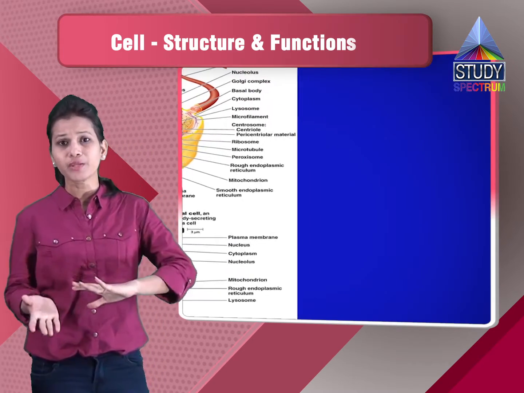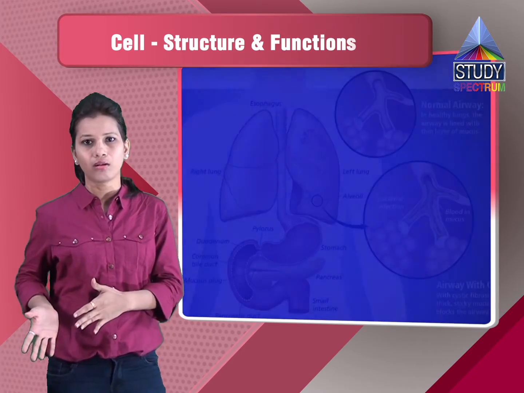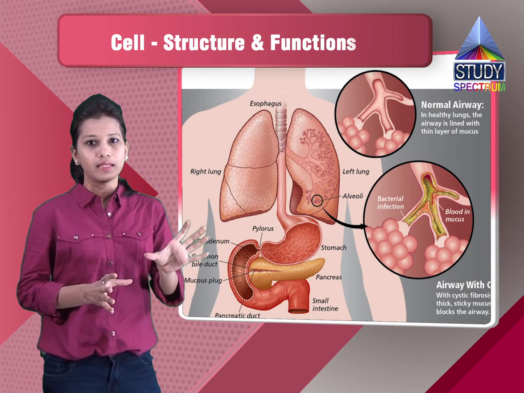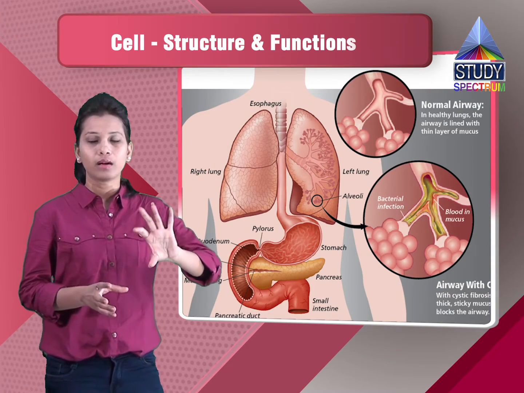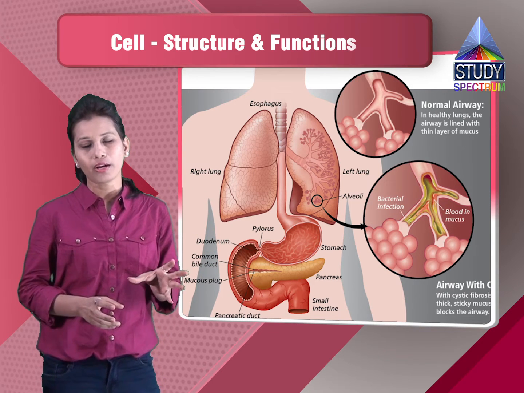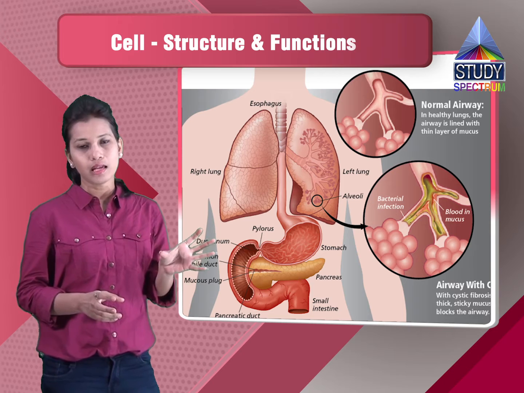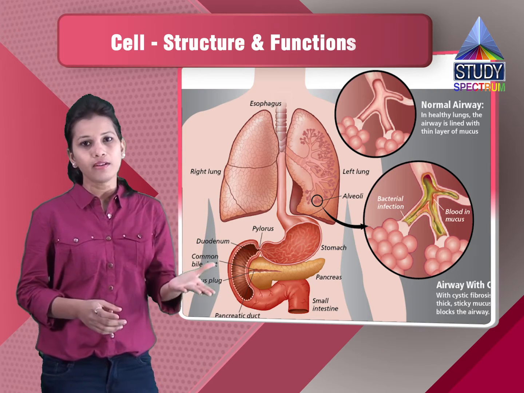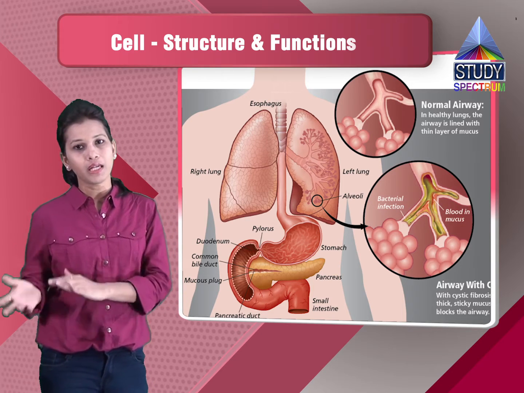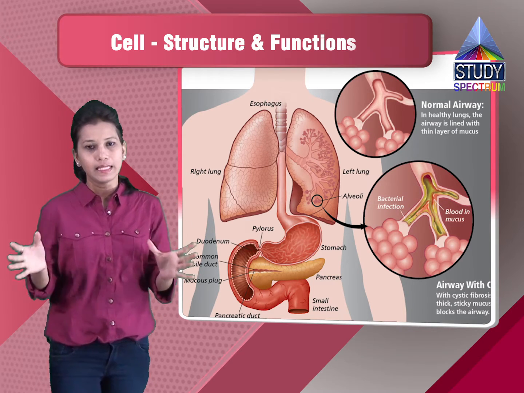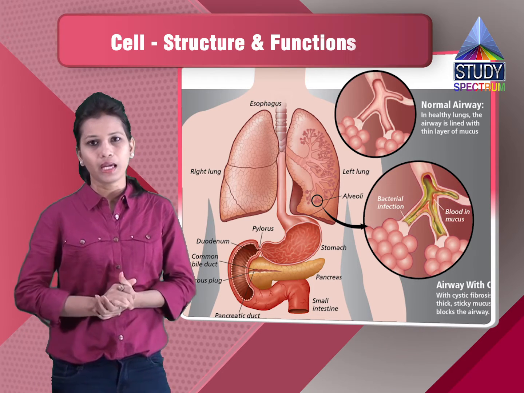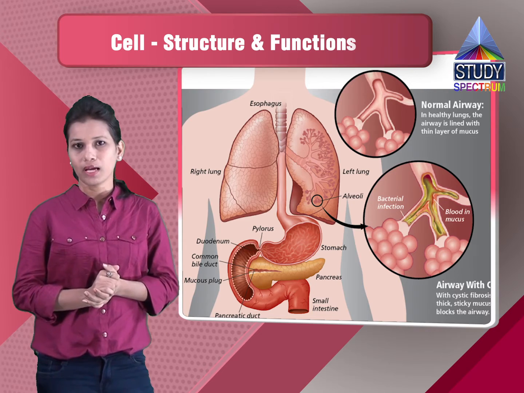Now let us see the difference between a unicellular and a multicellular organism. The unicellular cell is the whole and sole life of an organism. Like if you say unicellular organism, it will be having the single cell only, and so if that cell will die, the whole body is finished. Similarly, if you see the multicellular organism, since many cells are there, they have trillions of cells. So if a single cell dies, it doesn't make any difference for the multicellular organism.